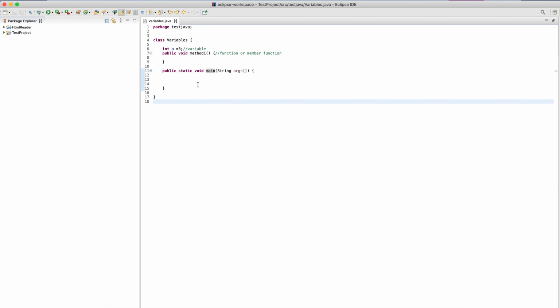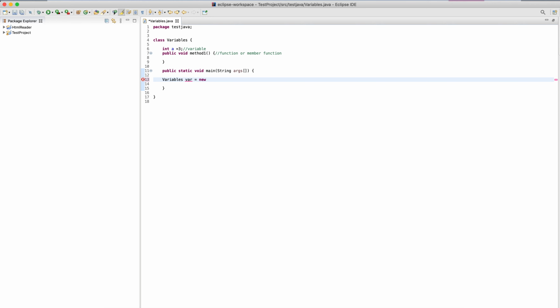Now we know what exactly this main method is and how I'm going to put a variable and the method function in it. So let's see how I can use and call this variable in it. This is an example of a class. Now let's see how you can create an object of a class. To create an object, I have to write my class name, that is Variables, and then the object name.